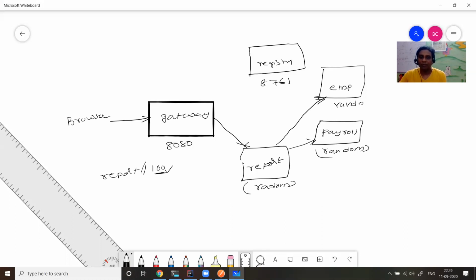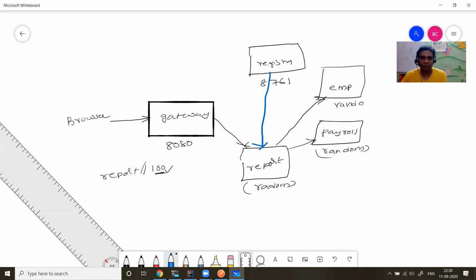You might be asking how the report API knows where the employee and payroll services are, what their physical locations are. It gets that information from the registry. The report API takes what services are available in that ecosystem.